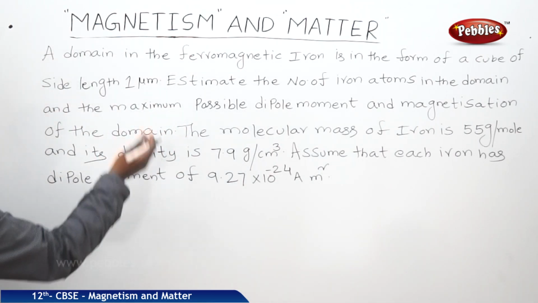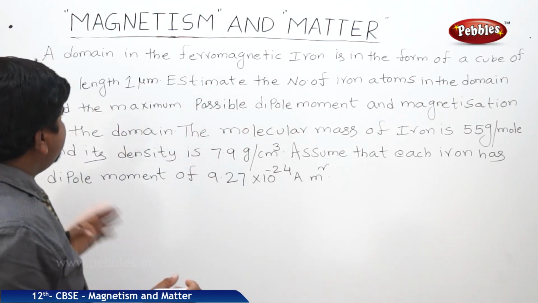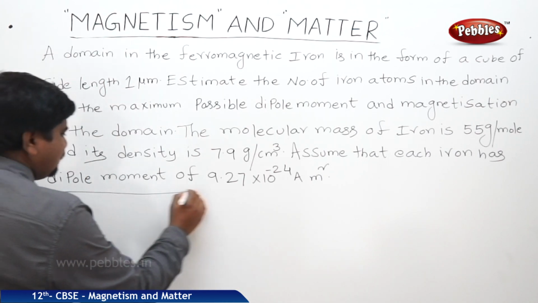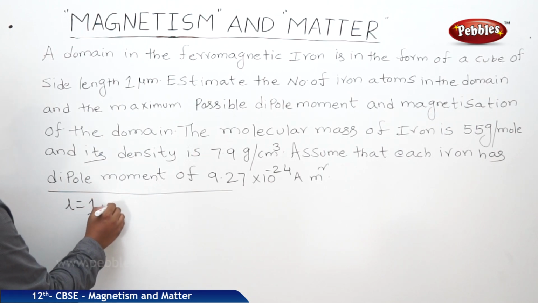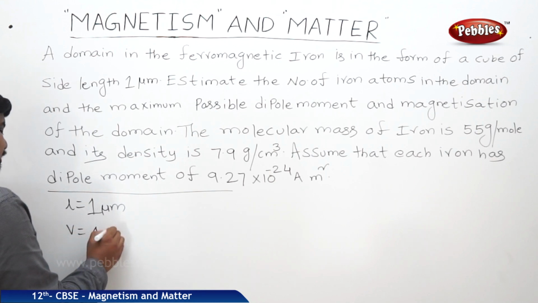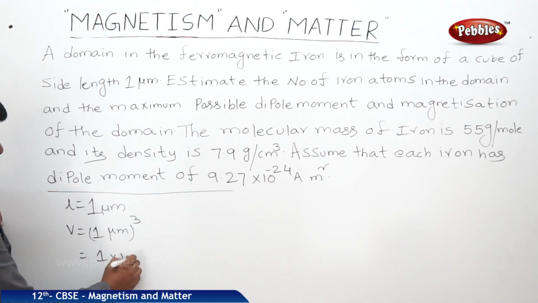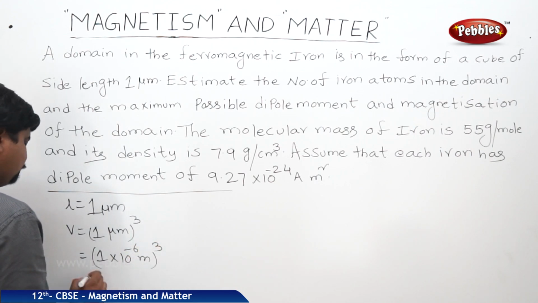So this is a ferromagnetic material which is iron, and its domain is in the shape of a cube of side length 1 micrometer. So the solution of this problem: length is equal to 1 micrometer. So volume is equal to 1 micrometer whole cube, so 1 into 10 to the power of minus 6 meter whole cube.